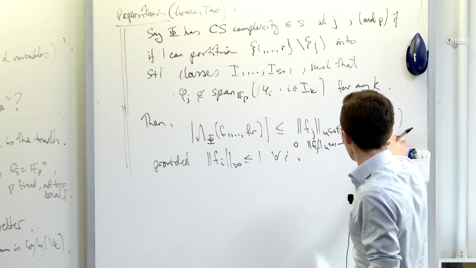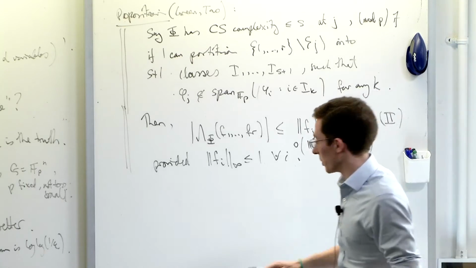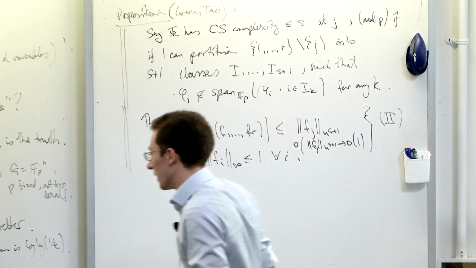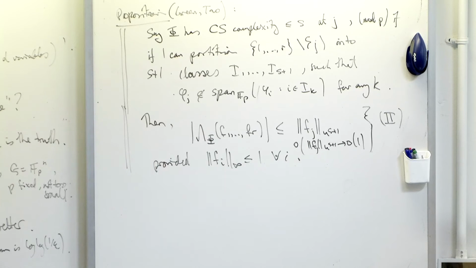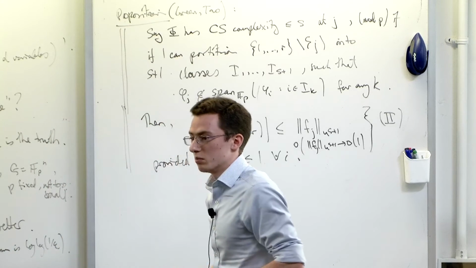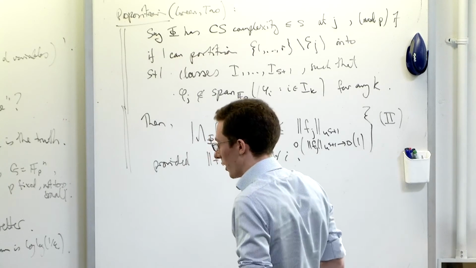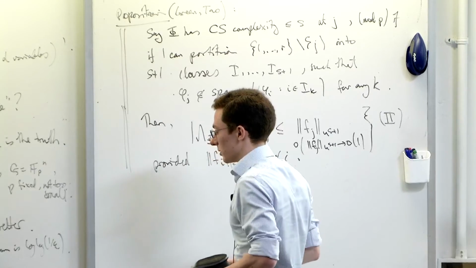So if I broaden the definition of a type 2 statement to mean anything that tends to 0 on the right-hand side, then they show one of those, but the dependency was still pretty bad. And then there's Hatami and Lovett, 2016, who handle small p. So all these FP results previously were for p sufficiently large depending on the system you're dealing with, like not 5 or something, and they handle all the way down to the bottom.